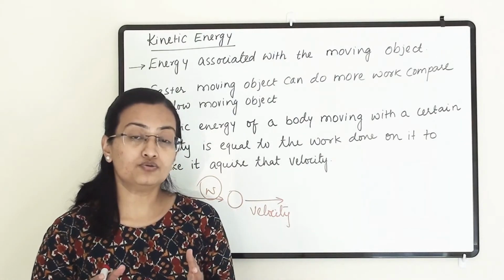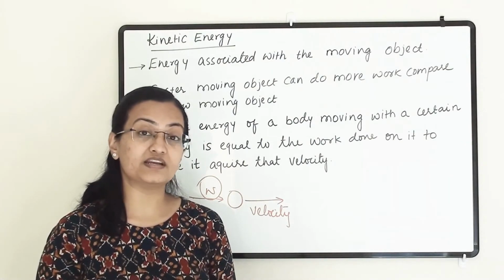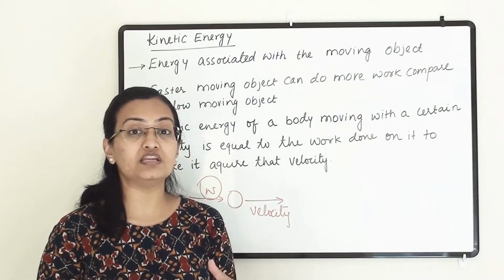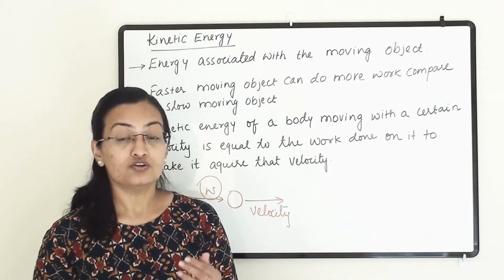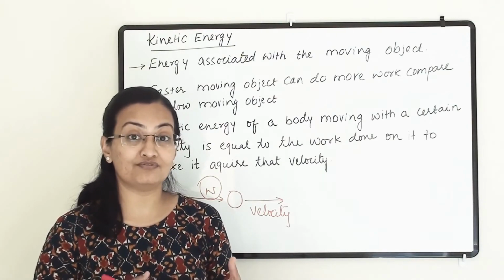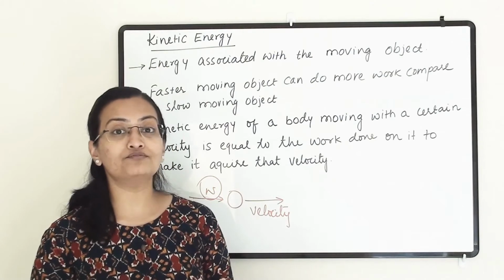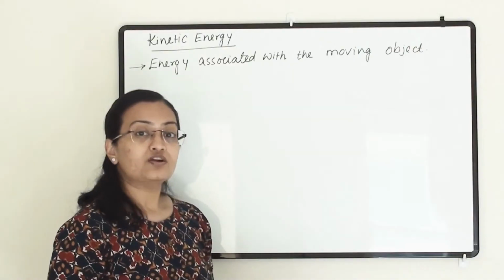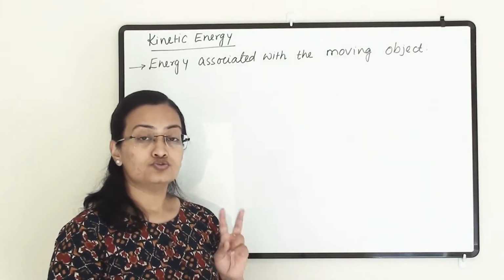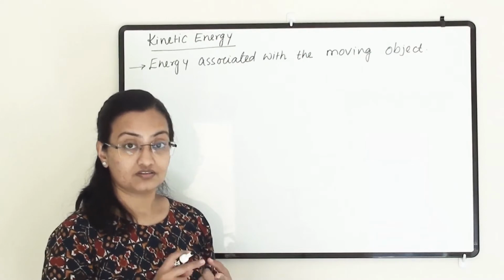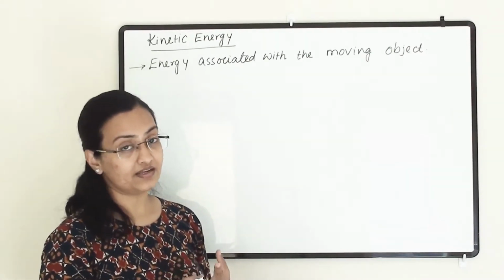Now if we need to find out how much kinetic energy is associated with any moving object, then we need a mathematical formula. So this kinetic energy formula we are finding out and deriving from two of the equations which we have learnt in the 8th chapter. When we are talking about kinetic energy, two velocities will be associated with it, the final velocity and the initial velocity.